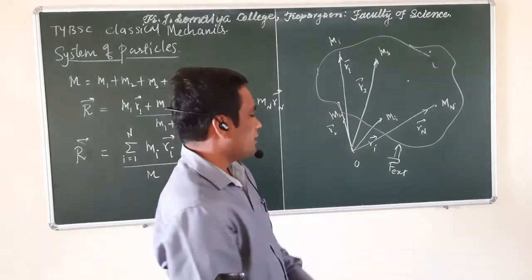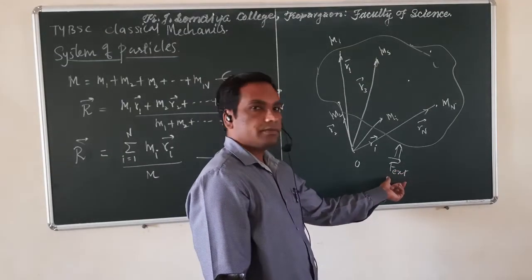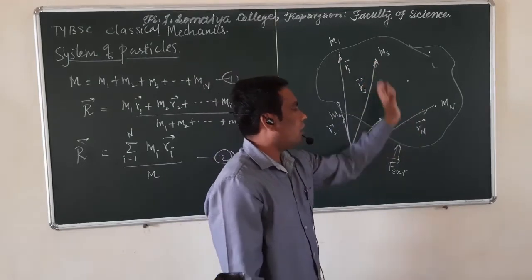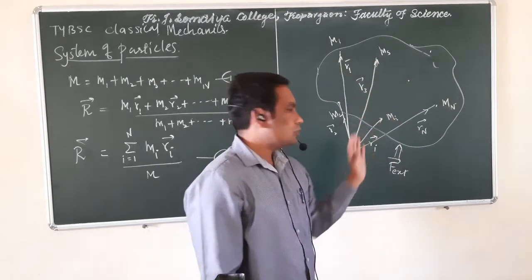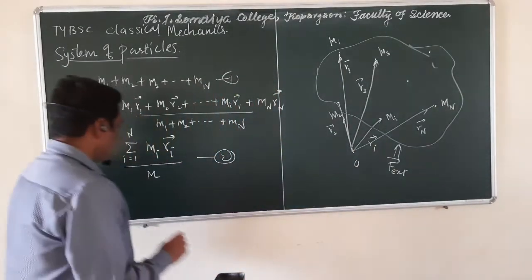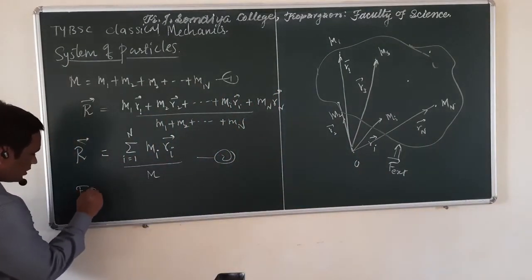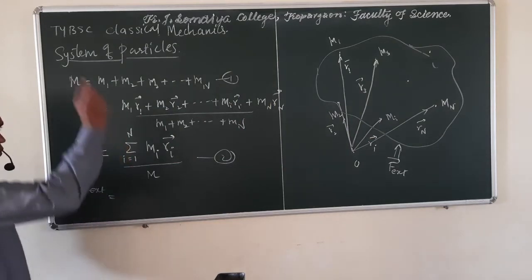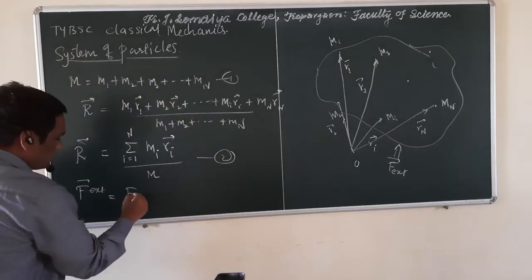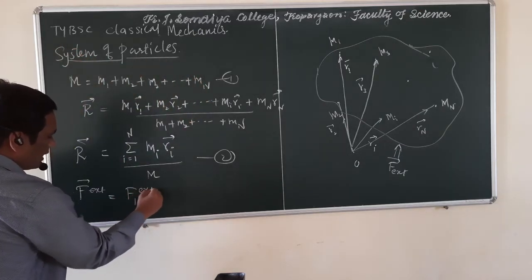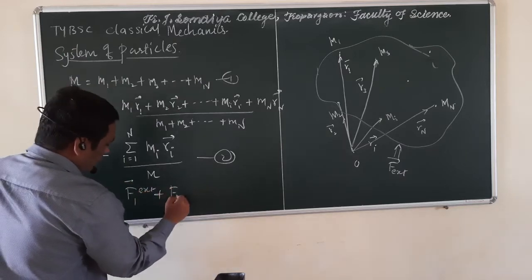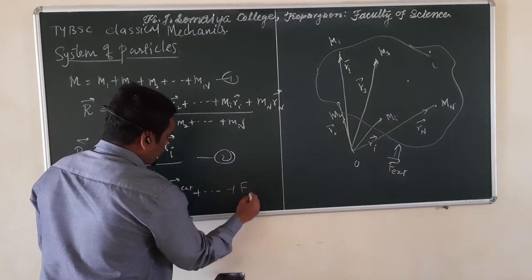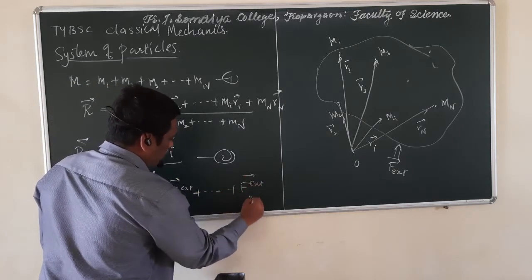After applying that external force, it changes the motion of the first particle, second particle, third particle and all the particles. In other words, the external force is given as the external force acting on the first particle plus the external force acting on the second particle, and in this way we continue up to the external force acting on the nth particle.